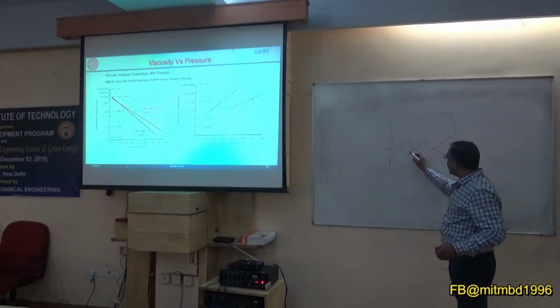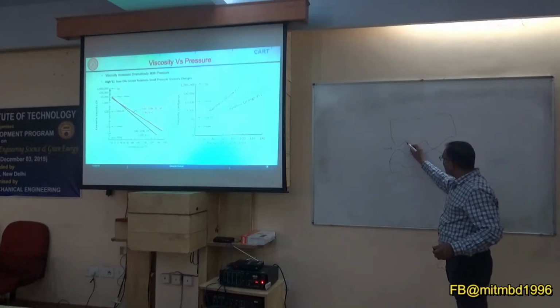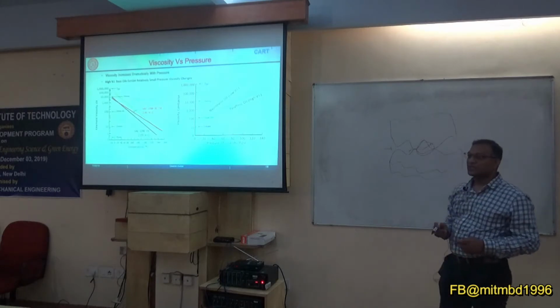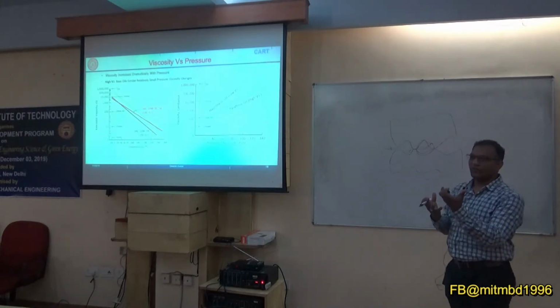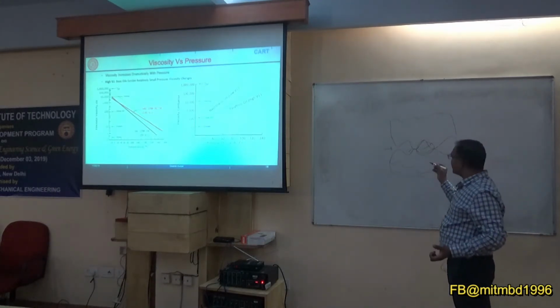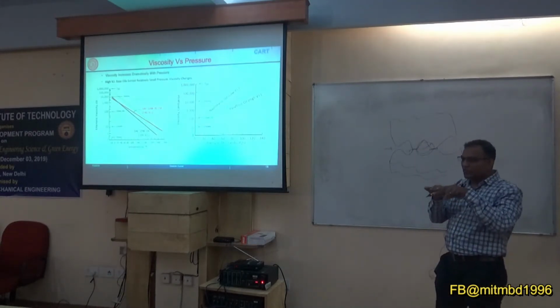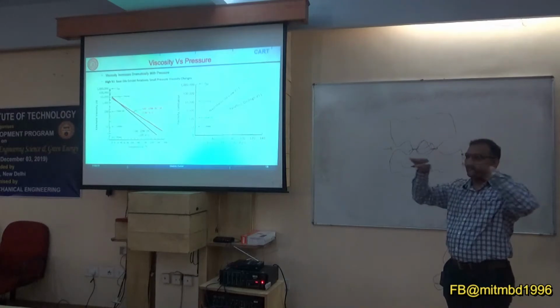At the same time, because of this reduced volume, this liquid will try to escape from this pocket. Where can it escape? It can escape from these interfaces only. So it will try to push this back and flow out.